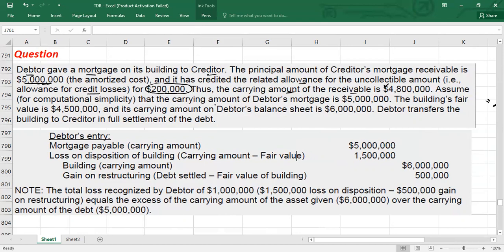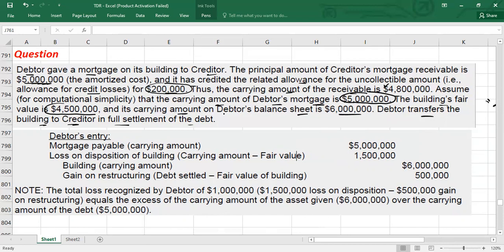Assume that the carrying amount of the debtor's mortgage, meaning the debtor's liability, the value with which we have booked the liability, is 5 million. The building's fair value is 4.5 million, because we are going to transfer this building in full settlement of the debt. And the carrying amount of the building in the balance sheet is 6 million. The debtor transfers the building to the creditor in full settlement of the debt.